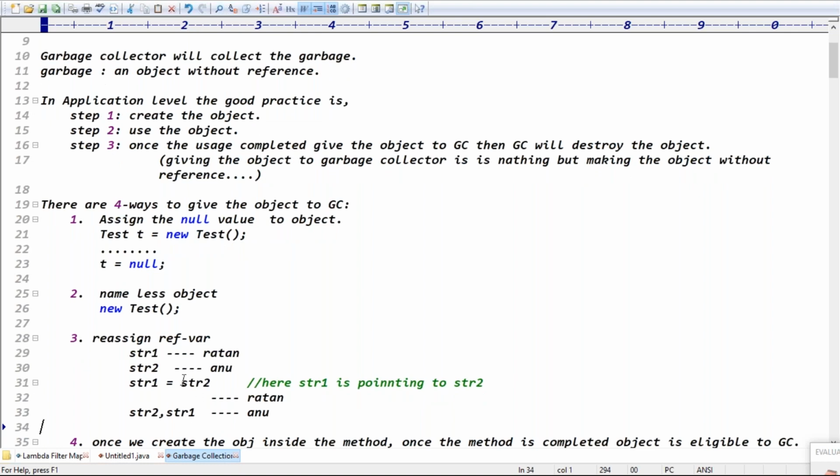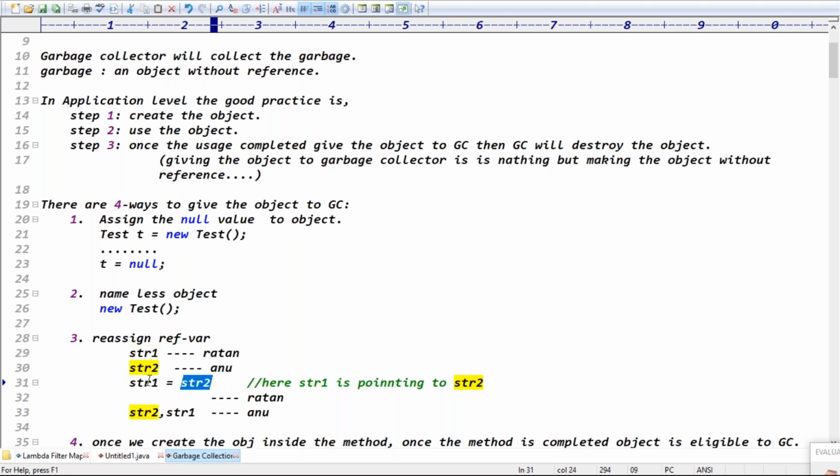So the next one is reassigning a reference variable, guys. Reassigning a reference variable means what? Initially str1 is pointing to Ratan. Next, str2 is pointing to 1. str1 is pointing to Ratan and str2 is pointing to 1, right? Then I'm making str1 equal to str2. str1 equal to str2 means what? str1 is now pointing to what str2 points to.